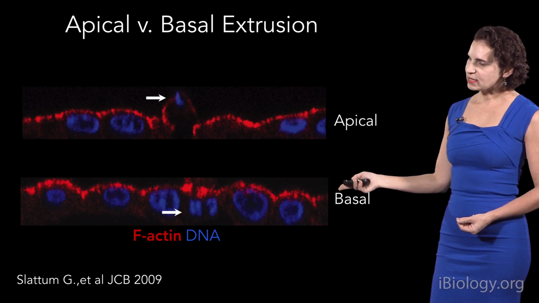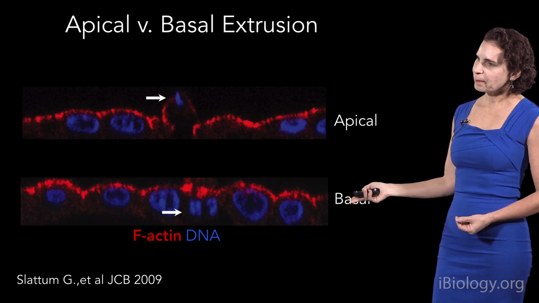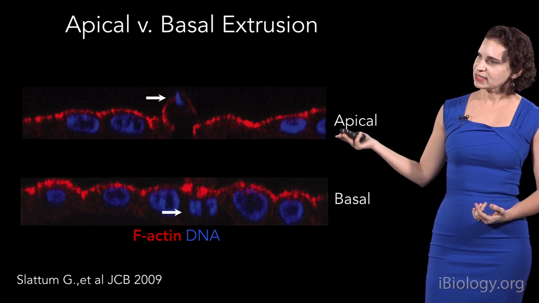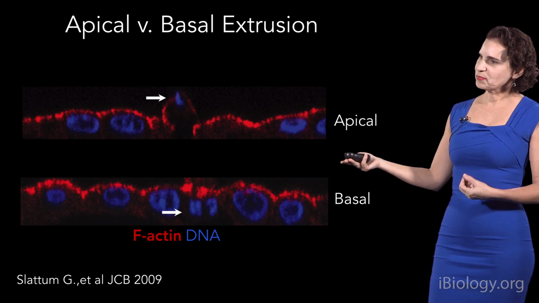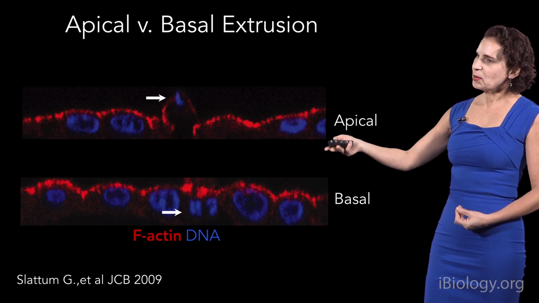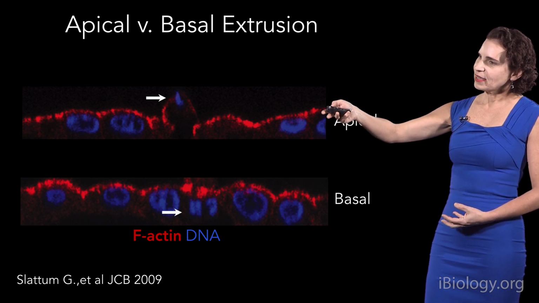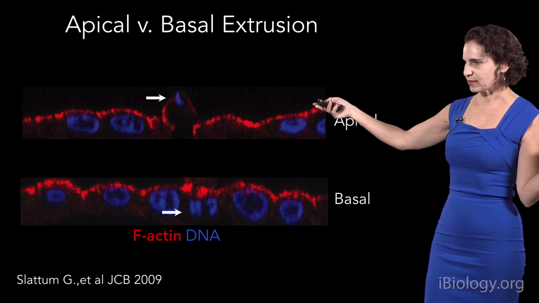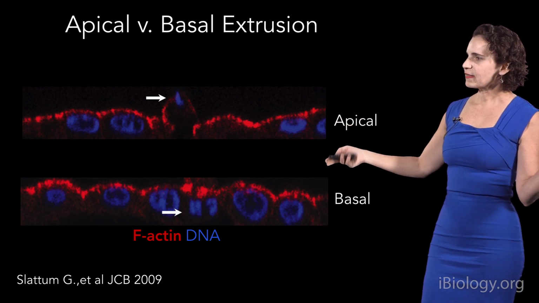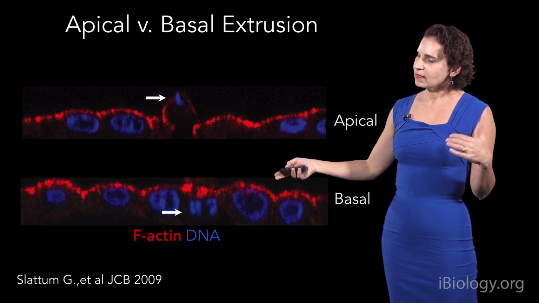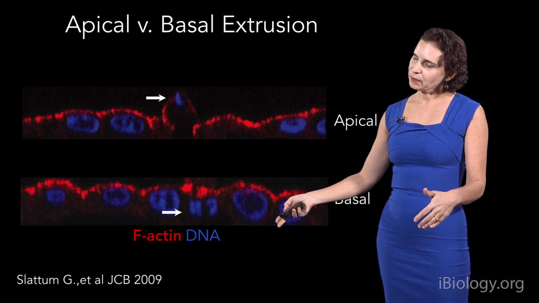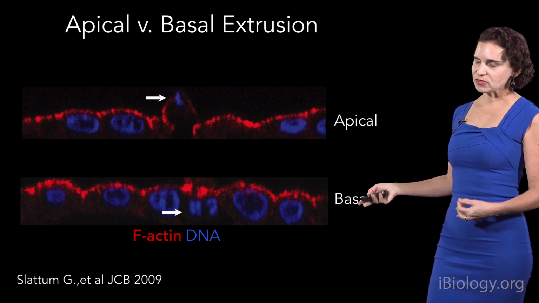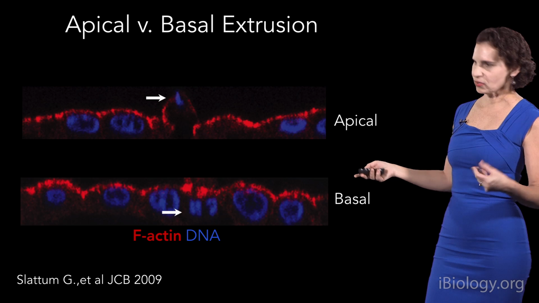However, there's a small percentage of cells that go on to extrude basally, and that means that they extrude underneath that monolayer. Now here in cultured cells that you see here, this doesn't have that much impact, as in both cases the cells will die. But in the case in vivo, if cells extrude apically, even if they had high survival signaling, they would just go into empty space and be eliminated. But in the case of basal cell extrusion, these cells would go back into the tissue that the epithelial encases and could go on to invade into other parts should they be cancer-causing.